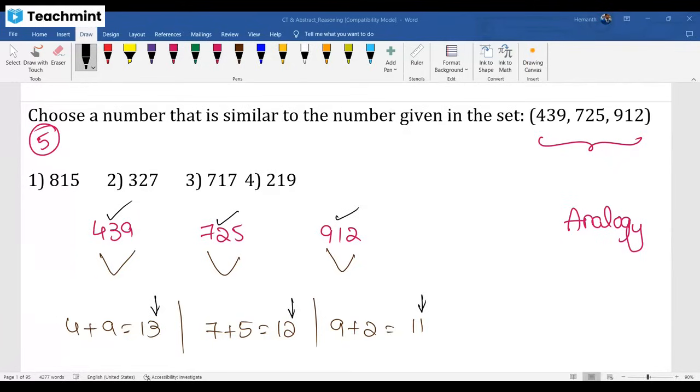It's not 3, 7, right? Check once. Check your logic. 8 plus 5 is 13, not the middle one. 3 plus 7 is 10, ending with 0. No, this is correct. 2, 19. 2 plus 9 is 11. Yeah, 1 is in the middle. Guys, check it out. Some people have given 327, but your logic should satisfy all the remaining ones also, dear. Those who are giving the answer as 327, please check, is the logic satisfied for all the given numbers? There are multiple numbers here. Your logic should satisfy all of them, right? Analogy concept.